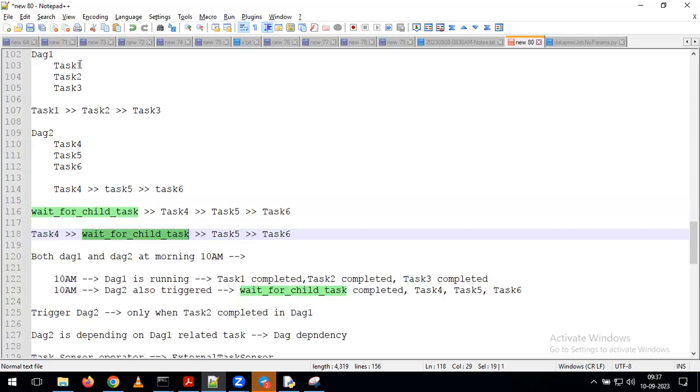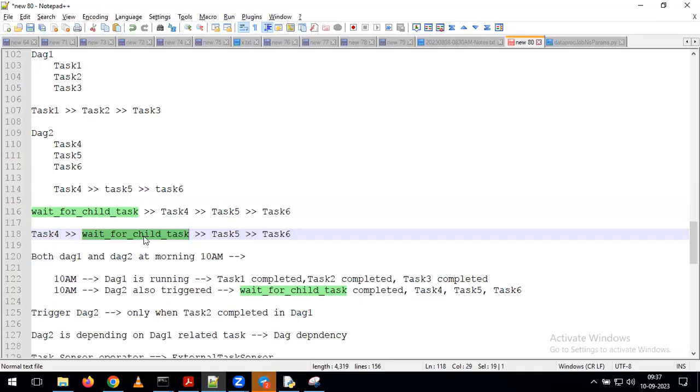In DAG1, task 1 will complete immediately based on the code you have written. Here also, what will happen? Your task 4 also will trigger, and it will complete. But now tell me, what is this task waiting for? Wait for child task, it is waiting for how many tasks? Try to give the answer. 1 or 2 tasks?